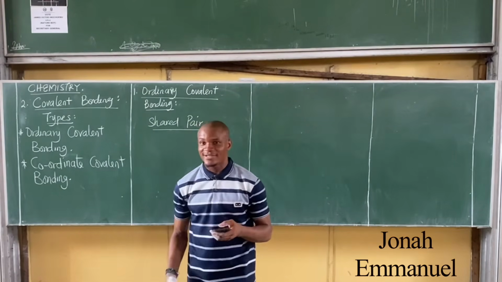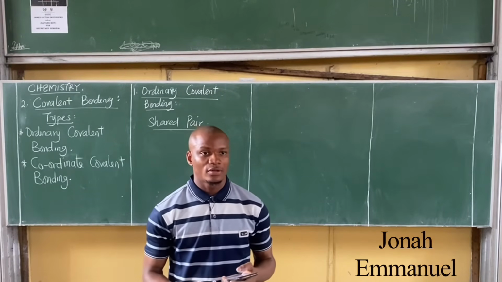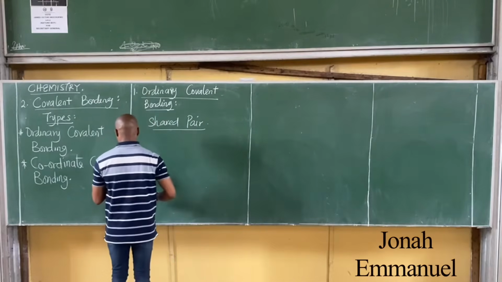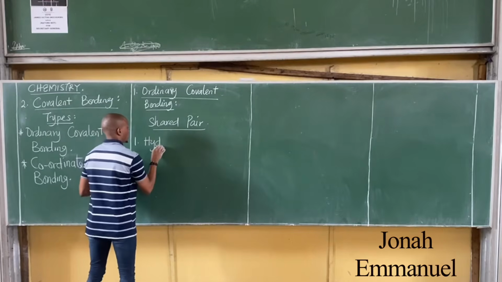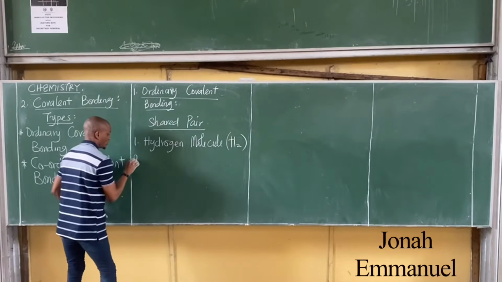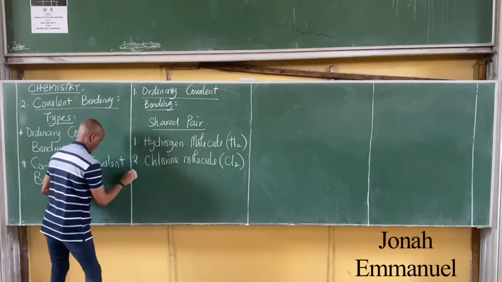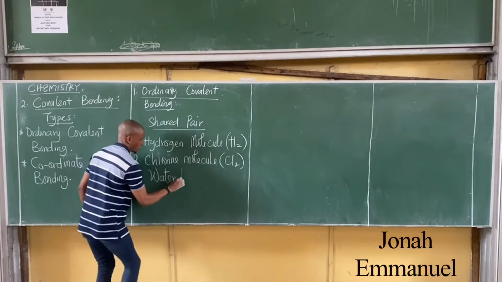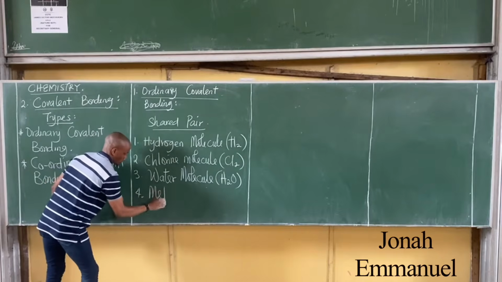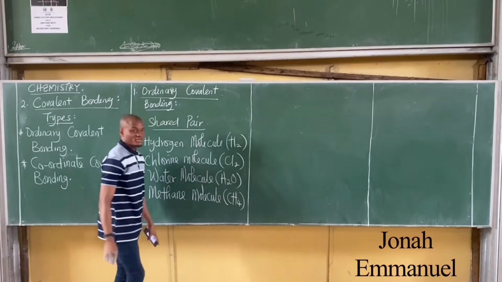Examples of ordinary covalent bonding are found in the formation of number one, a hydrogen molecule, number two, a chlorine molecule, number three, a water molecule.